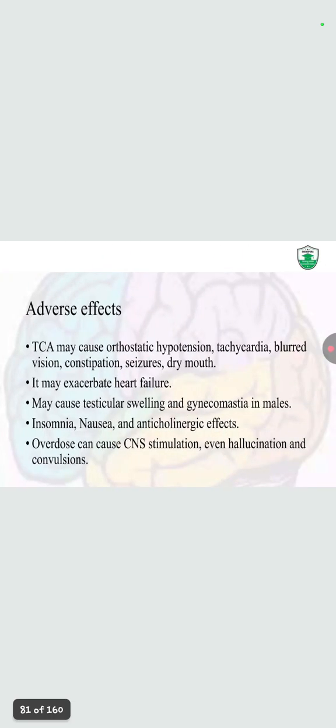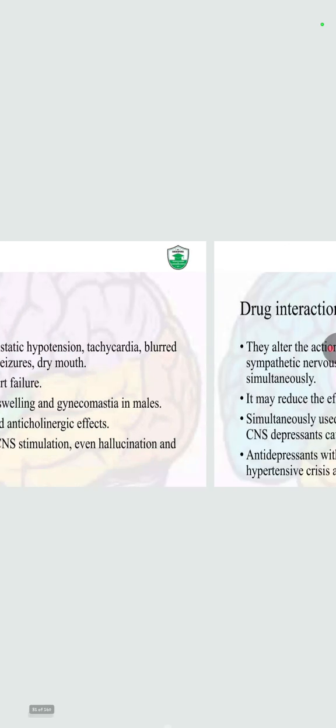Adverse effects: the tricyclic antidepressants may cause orthostatic hypotension, tachycardia, blurred vision, constipation, seizure, and dry mouth. They may exaggerate heart failure, may cause testicular swelling or gynecomastia in males, insomnia, nausea, and anticholinergic effects. Overdose can cause CNS stimulation, even hallucination and convulsions.